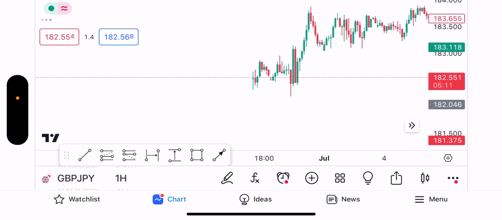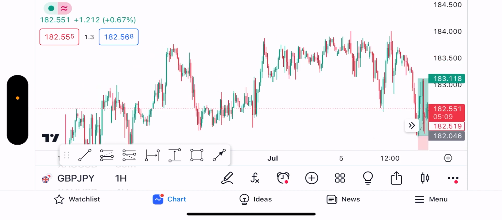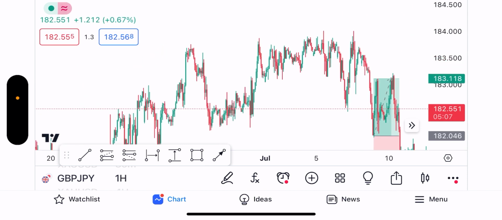So the London session is full of goodies, right? Almost every pair you can think about has volatility in the London session. So in the London session, you can trade a whole lot of things.